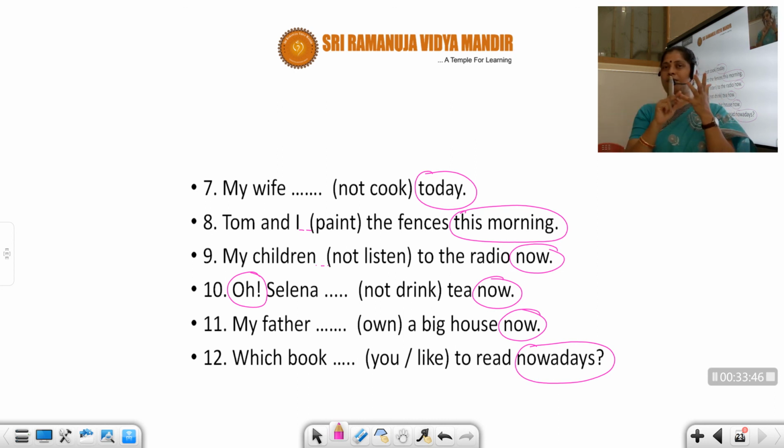If they are non-continuous forms, then it will be in present simple. If it is a continuous form, then it will be in ing form. So that you have to see, and you have to fill with affirmatives, negatives, interrogatives. Try to do it. Then we will go for the answers in the next class. Thank you, students. Have a nice time.